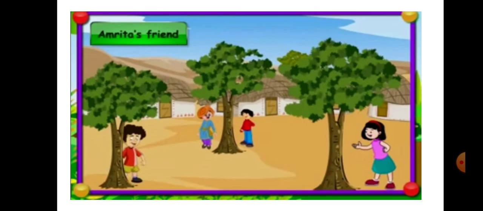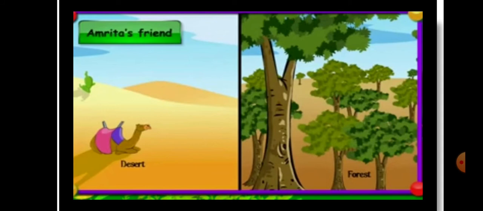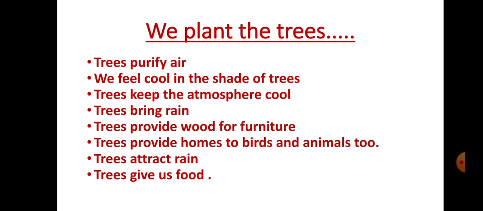Look in this picture. This is a picture of desert and we see khejri trees in this desert area because it can grow without much water. So now we know that we plant the trees because trees purify air. We feel cool in the shade of trees. Trees keep the atmosphere cool. Trees bring rain. Trees provide wood for furniture. Trees provide home to birds and animals too. Trees attract rain. Trees gives us food.